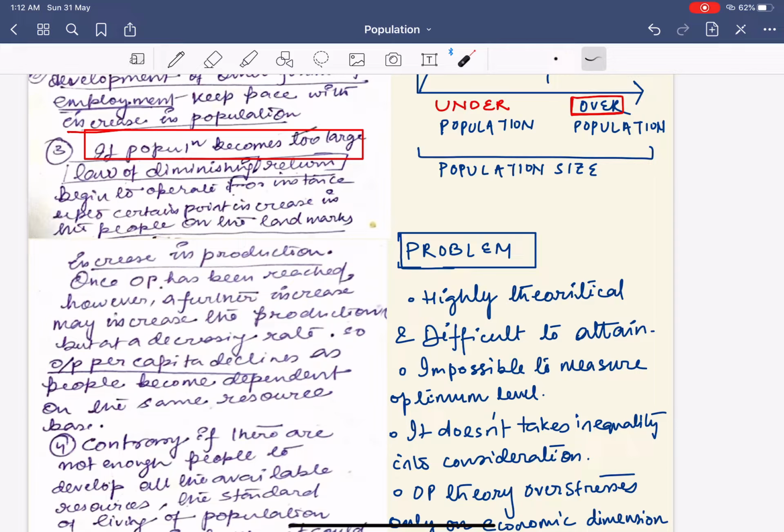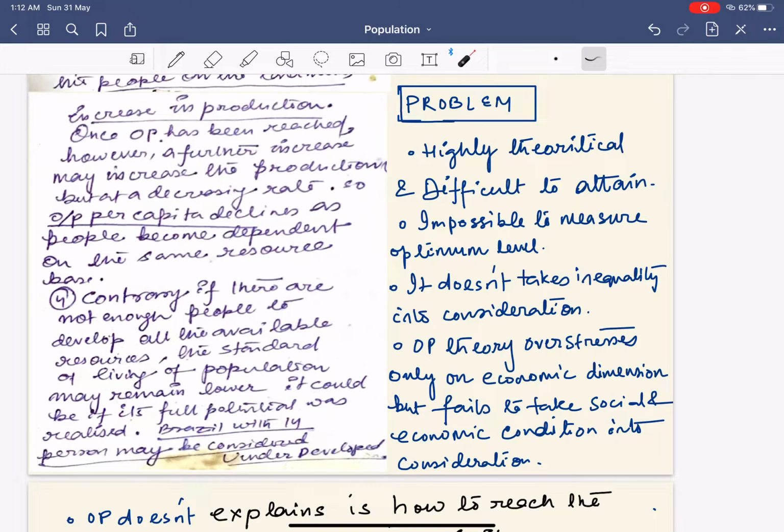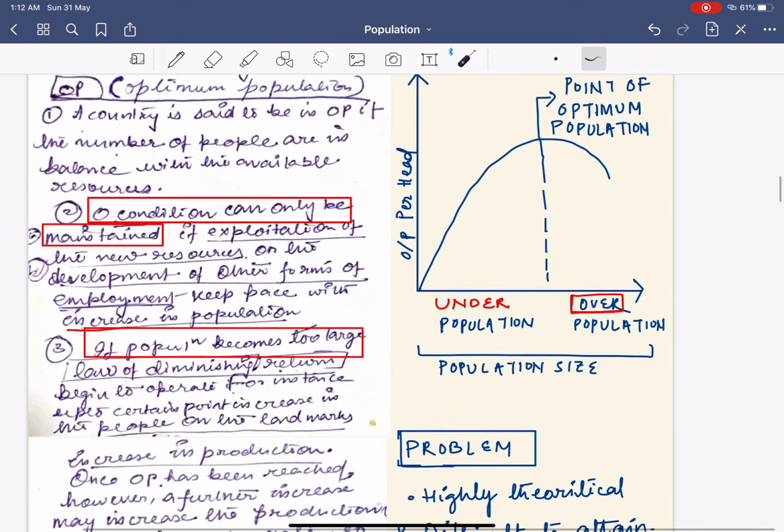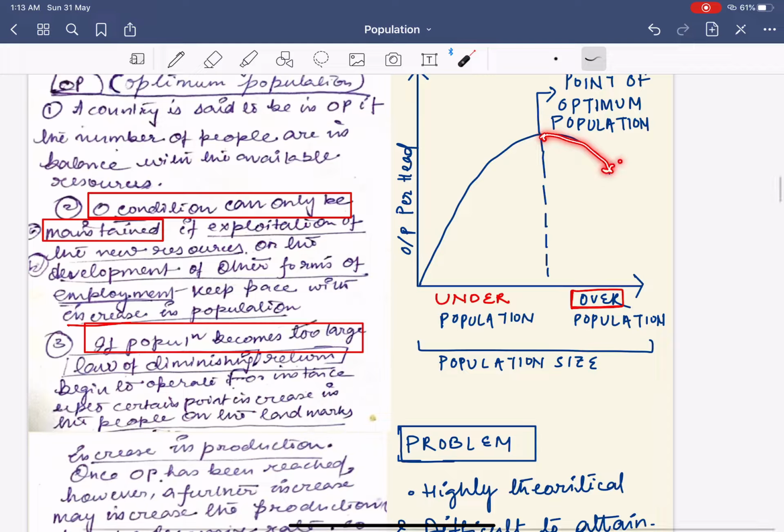Now, once your optimum population has been reached, a further increase may increase the production but at a decreasing rate. So output per capita declines as the people become dependent on the same resource base. Beyond this point, though your production might increase, the output per head is declining. It's simple.